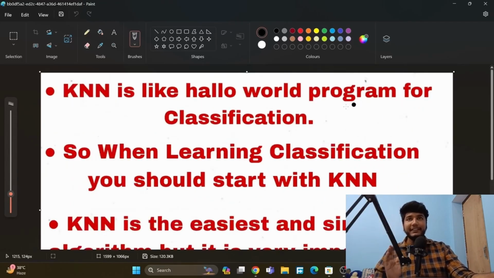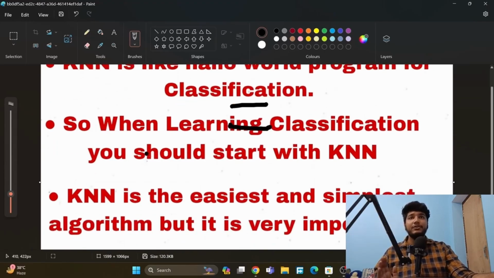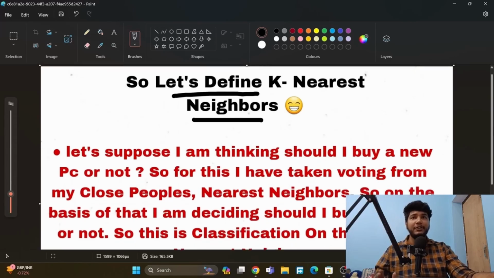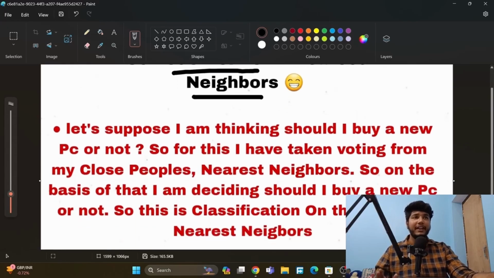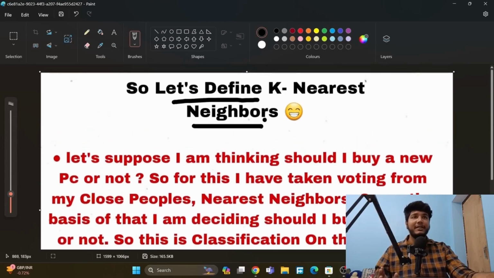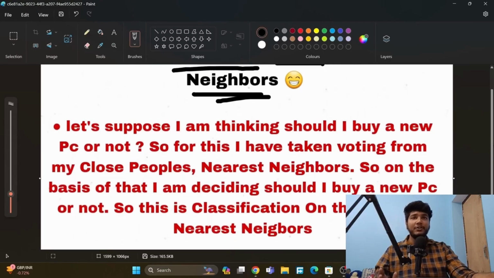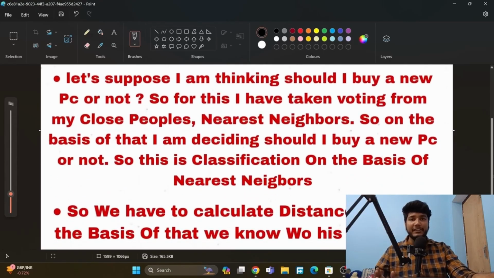So what is KNN then? KNN is the Hello World program for classification. When learning classification, you should start with KNN because KNN is the easiest and simplest algorithm to start with in classification, but it is very important. So let's define K nearest neighbors. Let's suppose I am thinking about whether I should buy a new PC or not. For this I have taken a vote from my close people, my nearest neighbors. On the basis of that I decide whether to buy a new PC or not. So this is classification on the basis of nearest neighbors.